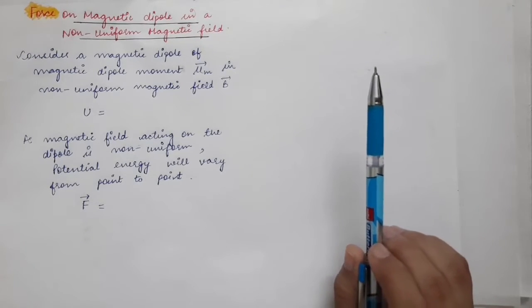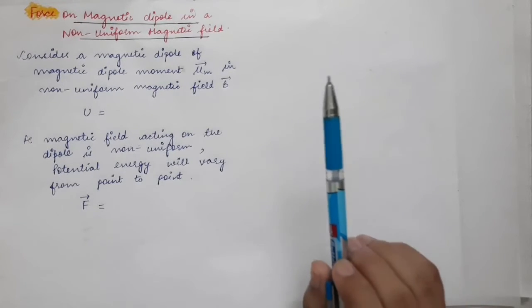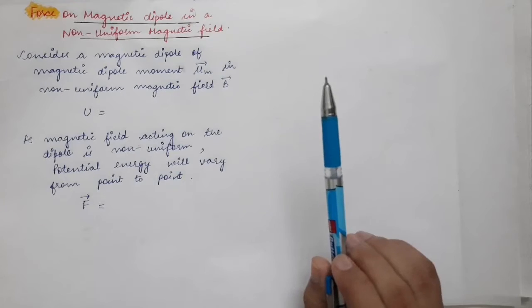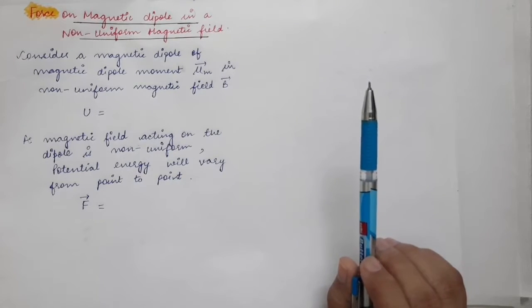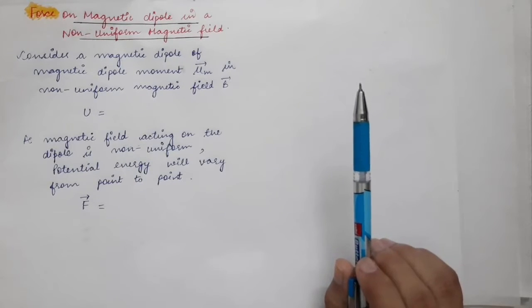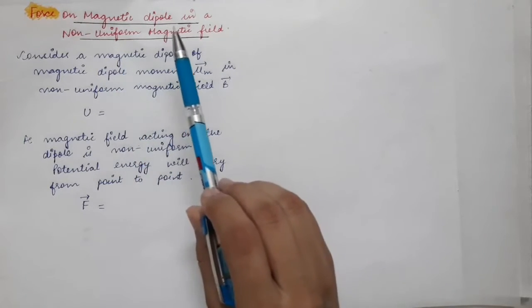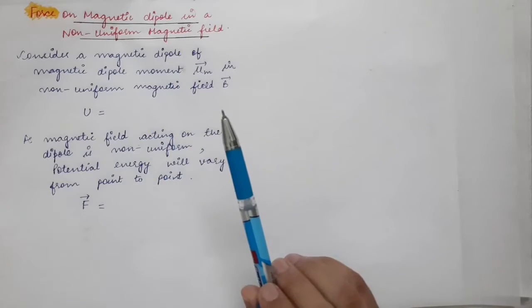But if the magnetic field is non-uniform, then torque acts on the dipole as well as some force acts on the magnetic dipole. So in this lecture we are going to find out the expression of force acting on the magnetic dipole which is kept in a non-uniform magnetic field.